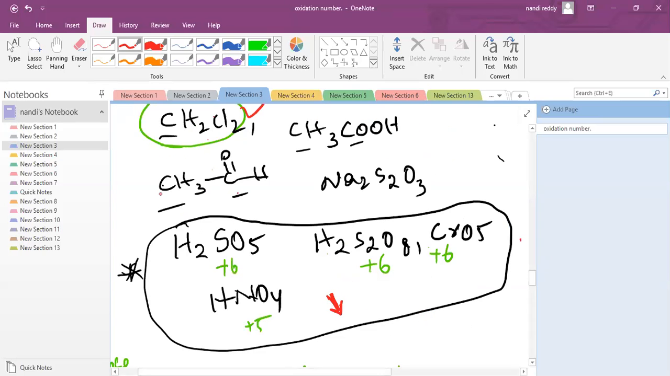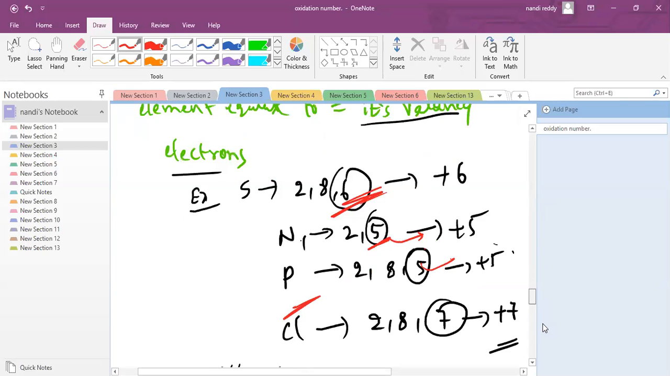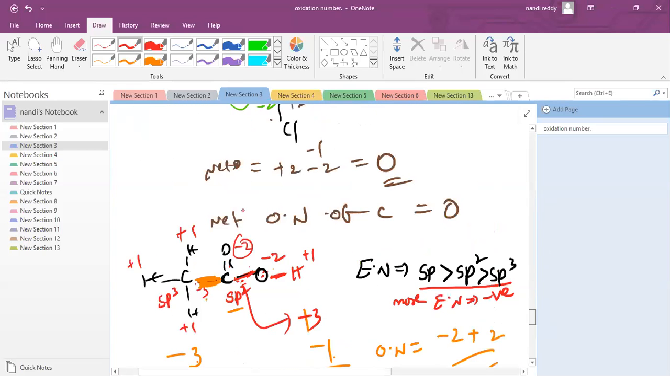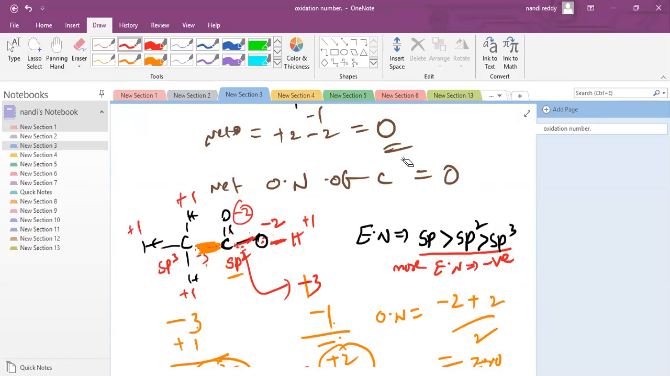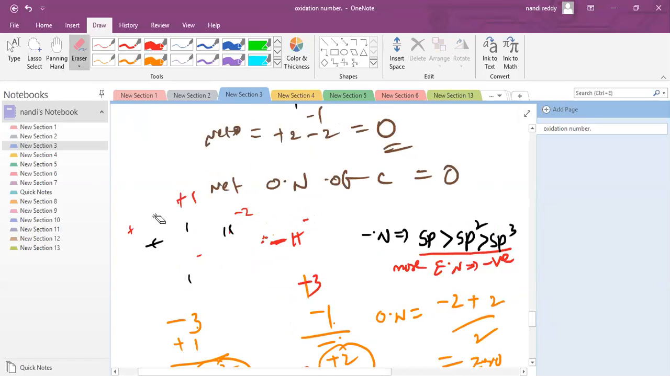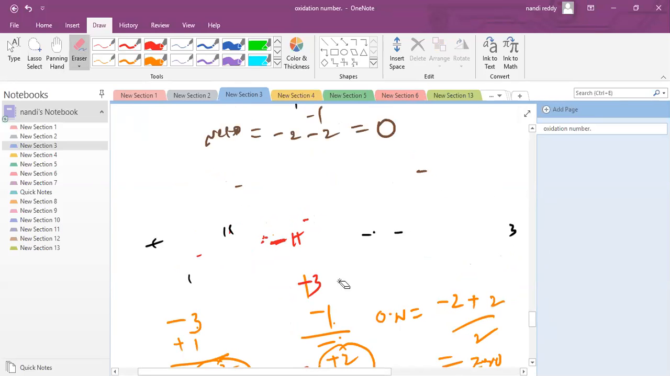Can you try acetaldehyde oxidation number and acetic acid oxidation number? You can try these two, sir. Acetaldehyde and acetic acid, both oxidation numbers we can try.